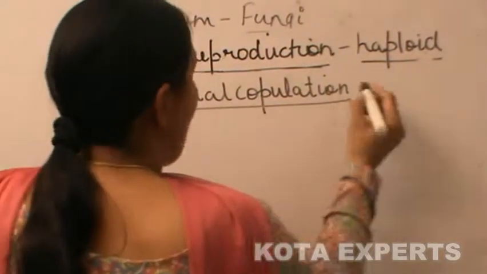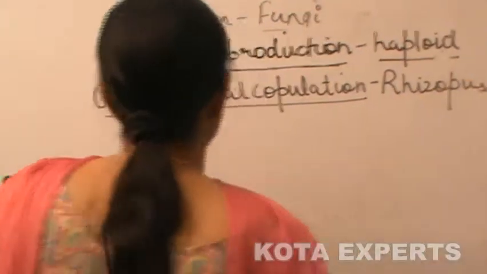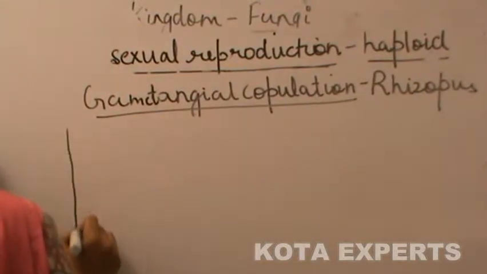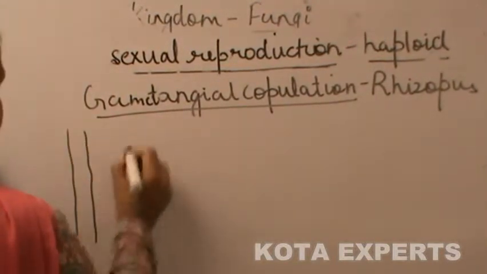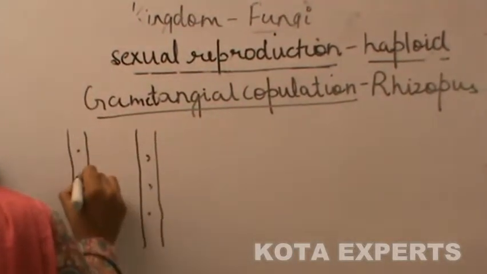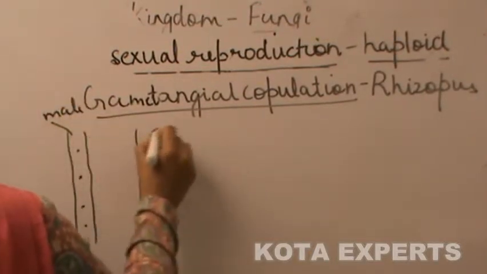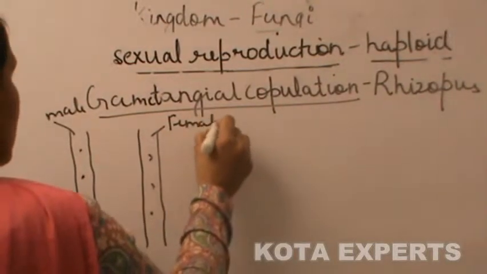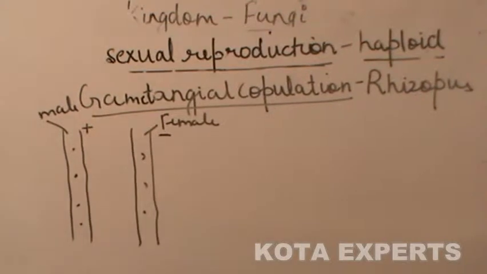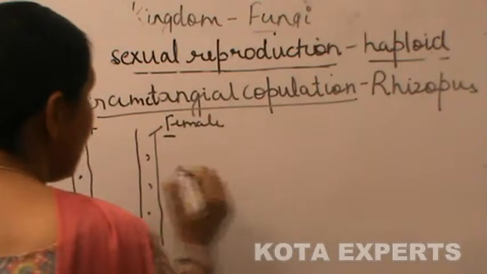This is found in Rhizopus. In this, the two gametangia, that is the male and the female gametangia, which are also denoted by plus and minus type, that is, they are of two different strains.